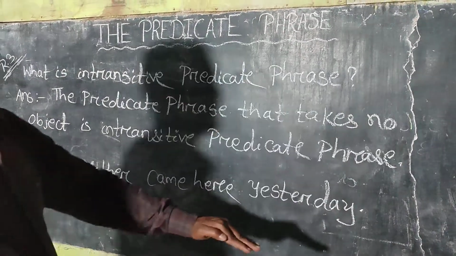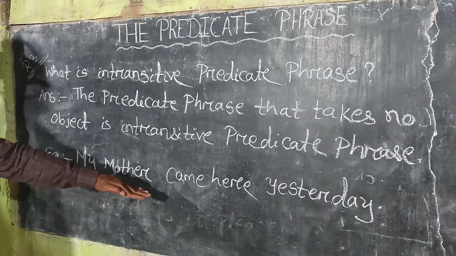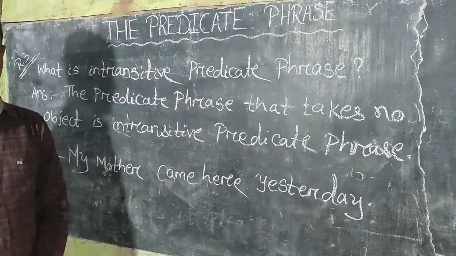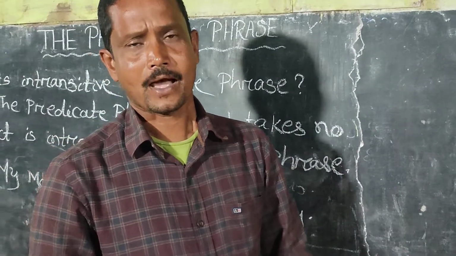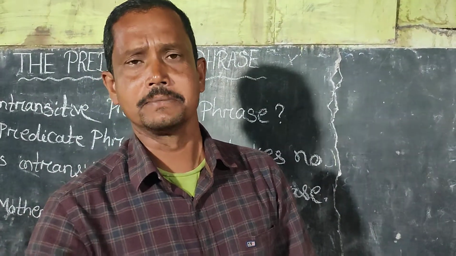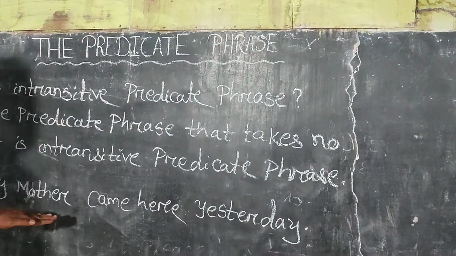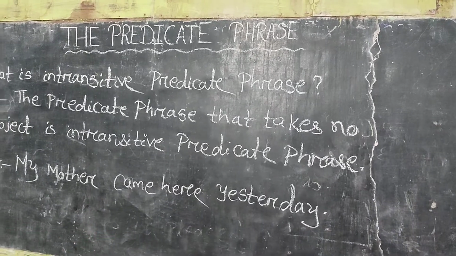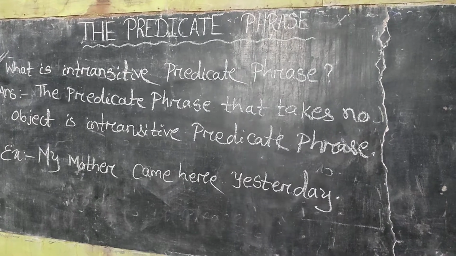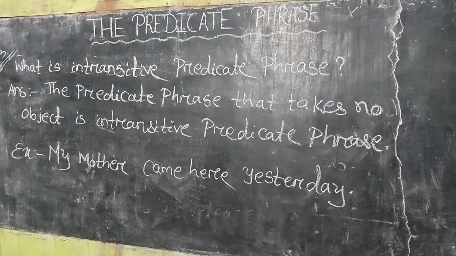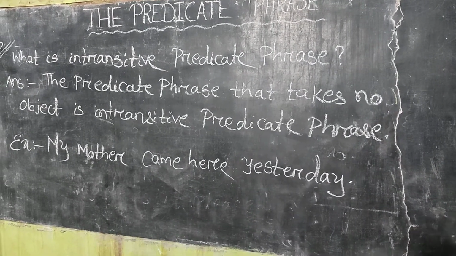And how do we know that there is no object? To know the object, we should ask what or whom to the verb. If an answer comes, that is an object. And if there is no answer, that means there is no object. Here, my mother came here yesterday. We should ask, what did my mother come here yesterday? There is no answer. And if we ask, whom did my mother come here yesterday? There is no answer. So, came here yesterday is an intransitive predicate phrase.